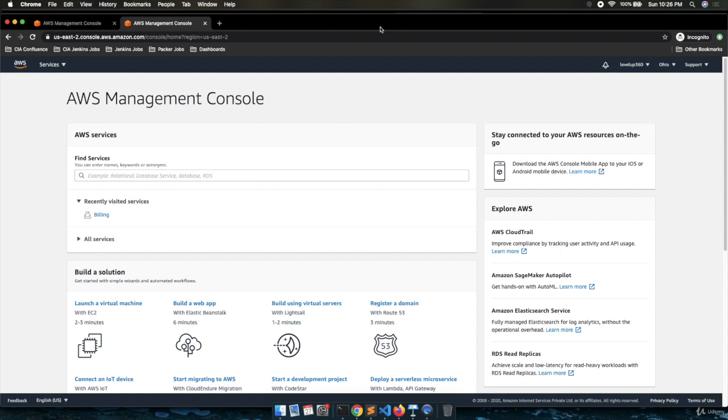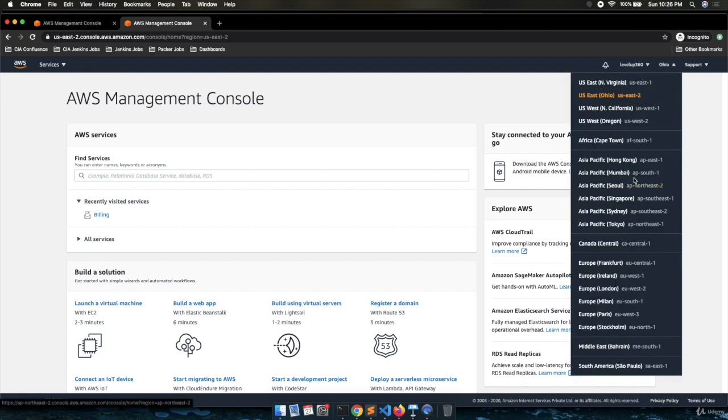If you want to change the region of your deployment, you can go to this particular drop down, and you can change the region where you want to deploy your machines. By default it is US East 2. If you want, you can go to US West 2, or the Asia Pacific regions, or the Canada-specific regions, or the Europe-specific regions. I'm going with the default one, which is US East 2, right?